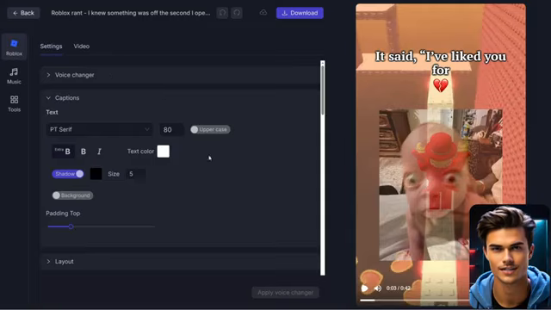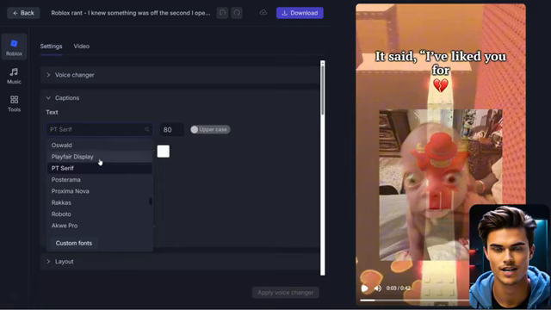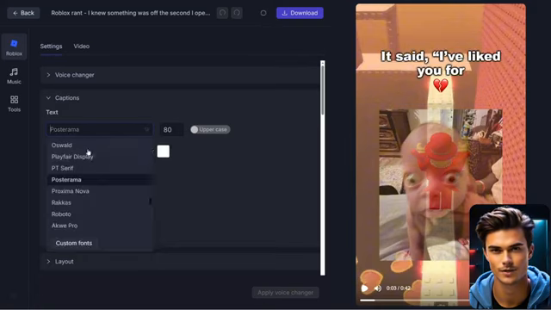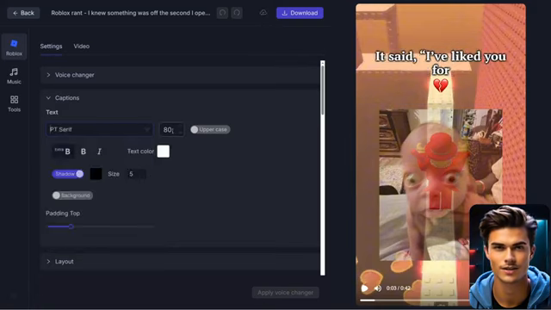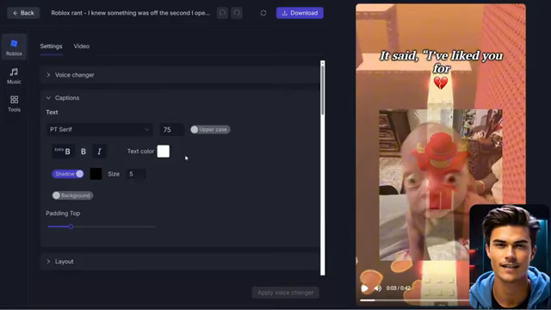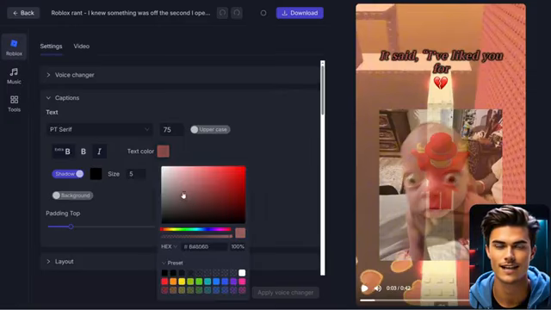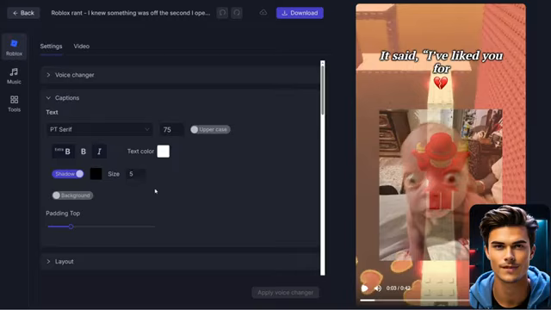Here, you can adjust every detail. First, you can choose the font, and there are tons of great options. This part is completely up to you, so pick the one that fits your style. Next, you can adjust the font size using the slider, and then tweak additional settings like bold, extra bold, or italic if you want to highlight certain words. You can also change the text color using the color palette and customize things like the shadow color, the shadow size, and even add a background if you prefer.